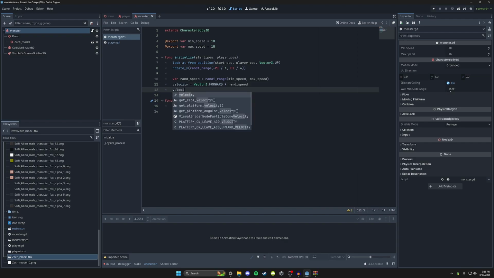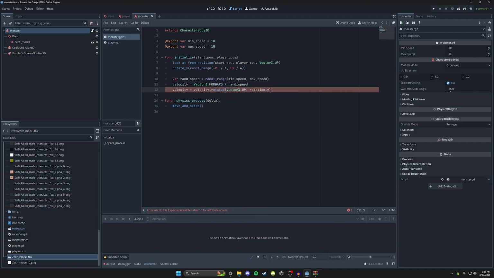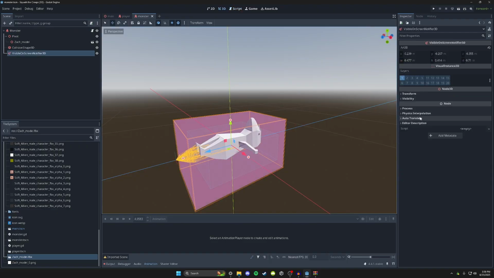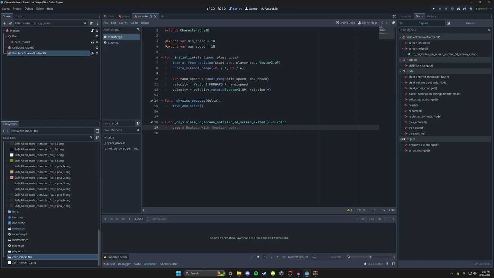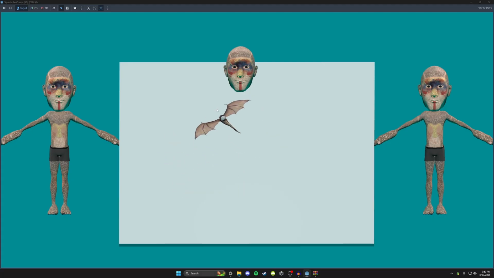And then we set our velocity equal to velocity.rotated Vector3.UP, rotation.y. Let's go back to our 3D. We're gonna do a screen_exited. And when it exits the screen, queue_free. So that deletes it.